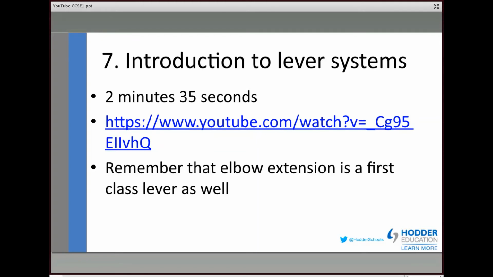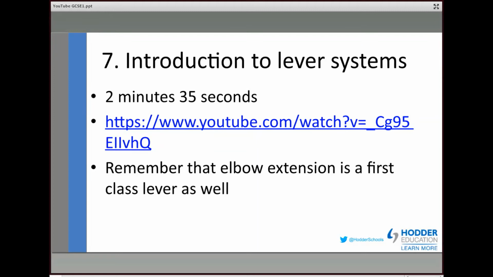Now I have to say, try and remember that the elbow extension is a first-class lever as well. This clip talks about the neck being a first-class lever, which it is. And I hasten to add the board we're talking about today would mark that correct, because it is correct. The neck is a first-class lever. The one that's stated in the specification is tricep extension, so extension at the elbow caused by the triceps.